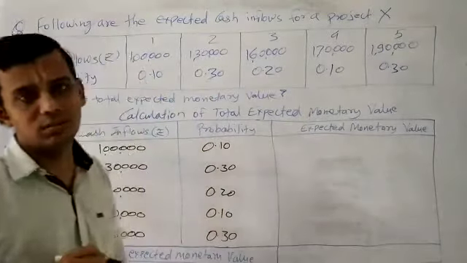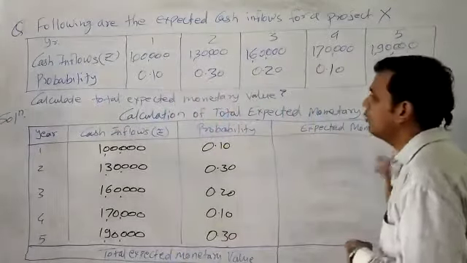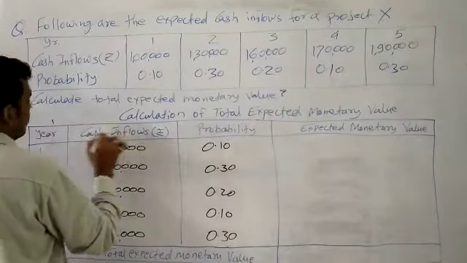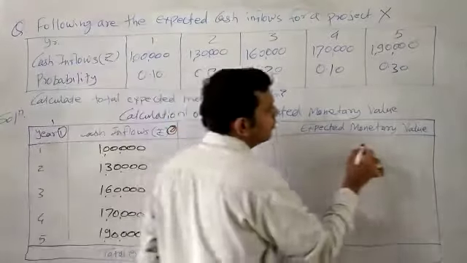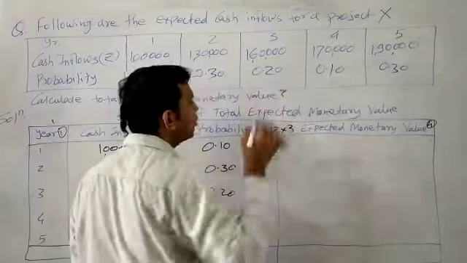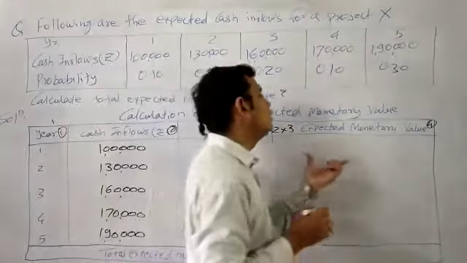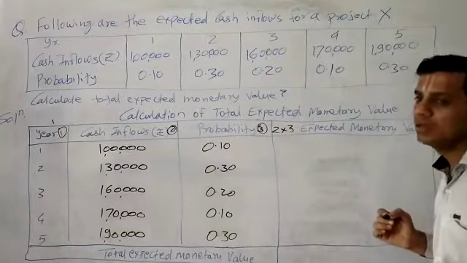What we discussed in the previous part of the video is how to calculate expected monetary value. Say this is column 1, this is 2, this is 3, and this is 4. For that purpose we will multiply the second column by the third column, that is cash inflows multiplied by probability. What we get is our expected monetary value.